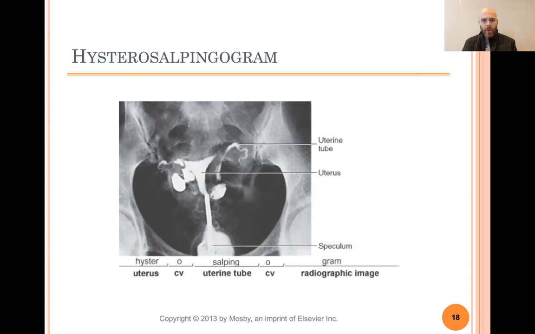Here's a hysterosalpingogram, a picture where you can see everything. You can see the vagina, you can see the cervix, you can see the uterus, you can see the fallopian tubes, and I think that's an ovary. See, 1, 2.